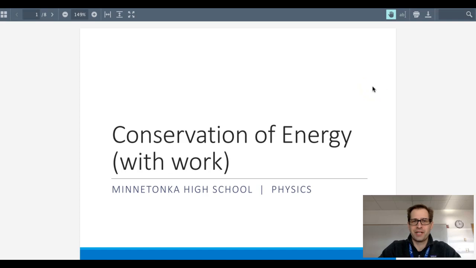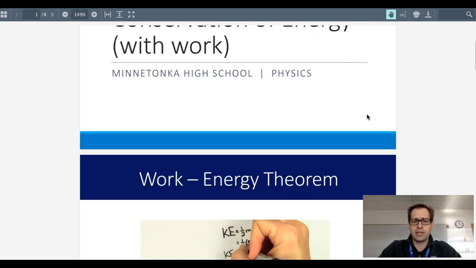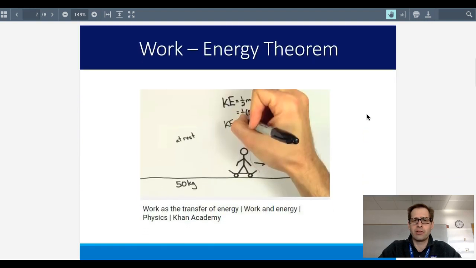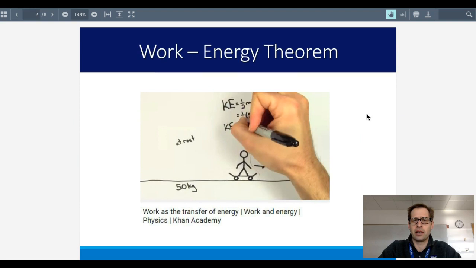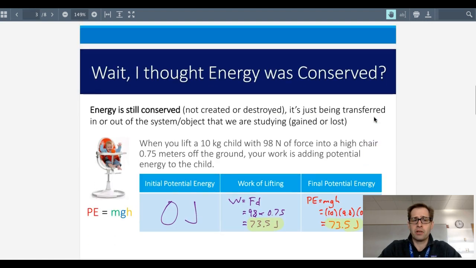Hello physics students, in this lesson we're going to take a closer look at conservation of energy with work being done. In other words, we're going to take friction into account. We're going to take a look at something called the work-energy theorem and how that relates to the energy transfer in a system.